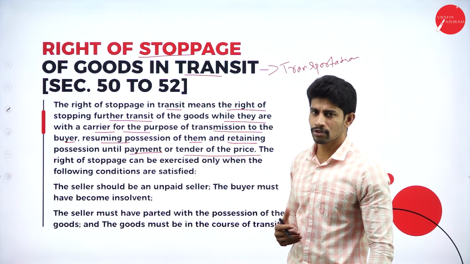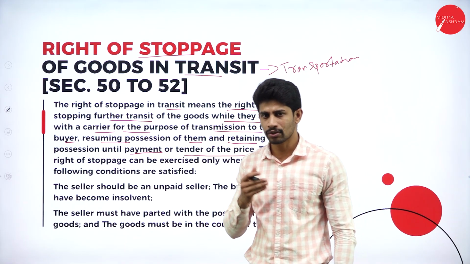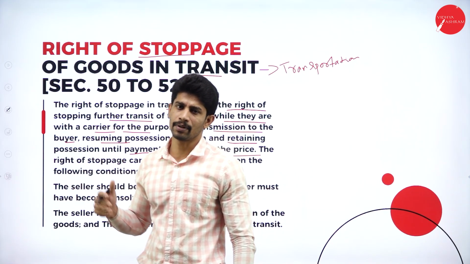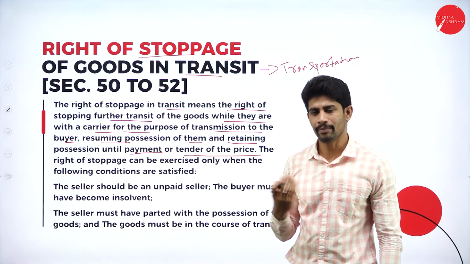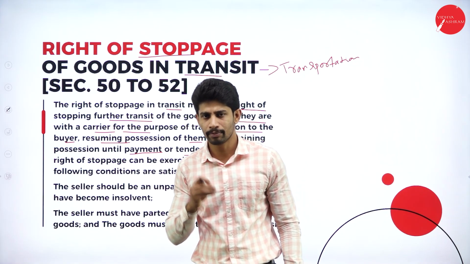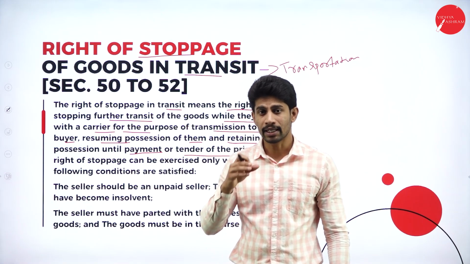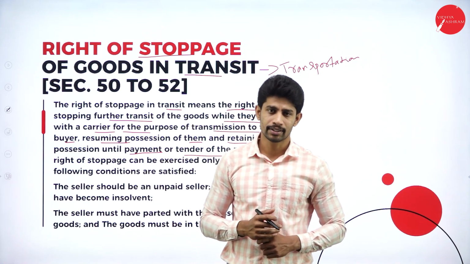So here, stoppage of goods in transit means we are transporting the goods from our place to the buyer's place. For example, Amazon. Again, we'll take the same example, Amazon. We place an order with Amazon. But Amazon is not manufacturing that product; someone else is.